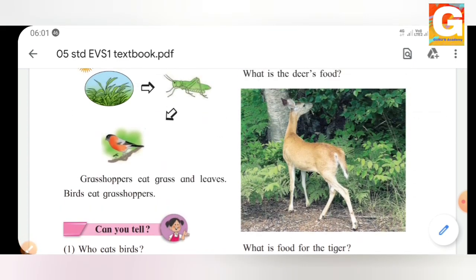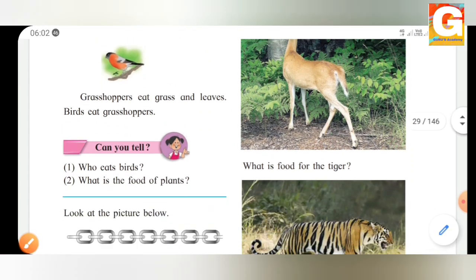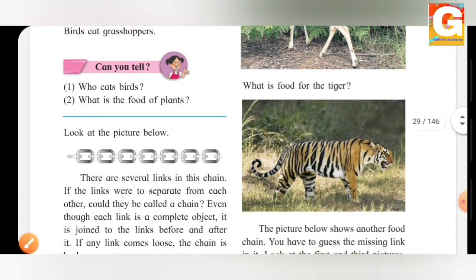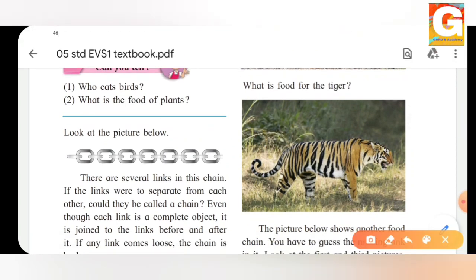What can we see? The first is the plant, isn't it? This is the green plant and it has made its food with the help of the sun. Then the deer is eating the green plant. That means the plant is the food of the deer. And next is what? They have shown us the tiger and the tiger eats the deer. So this is the chain which we can see from the above.